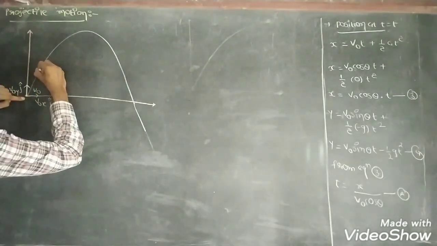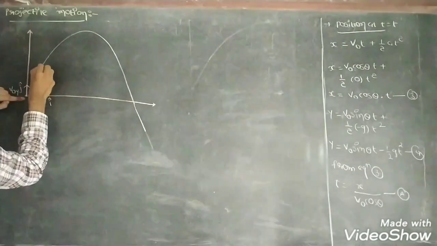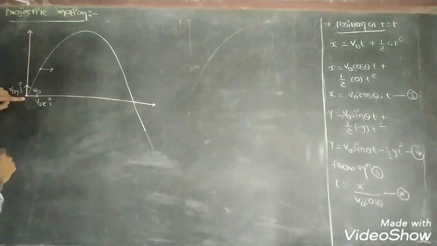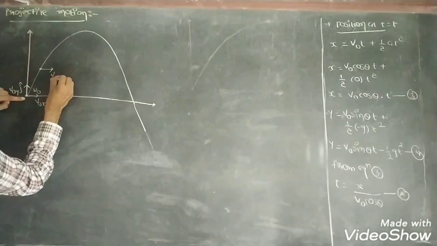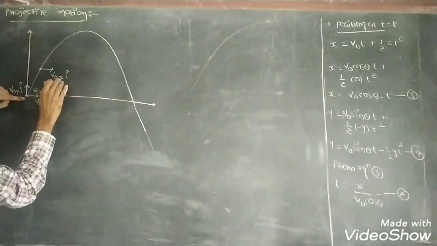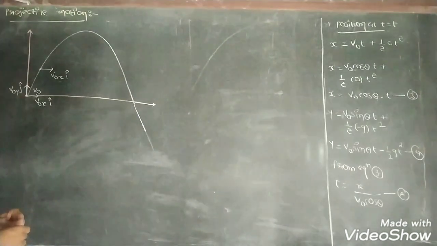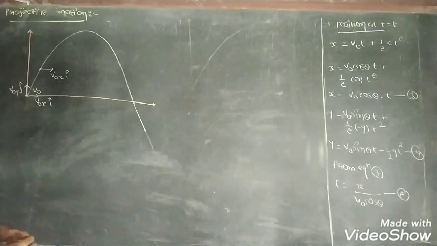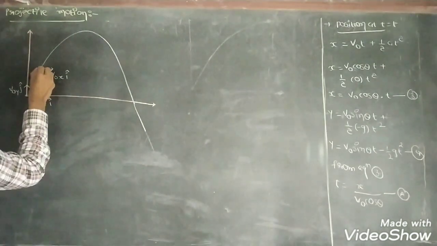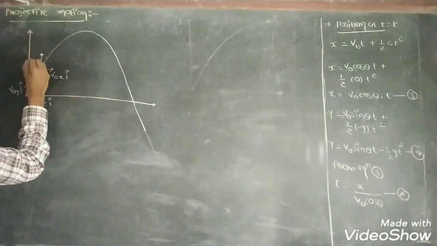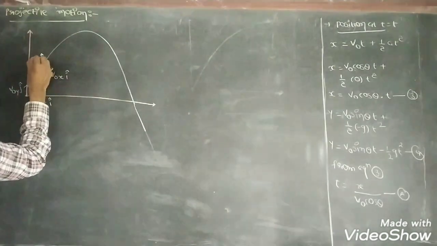After some time, at this point the x component is v0x i caret, as it is, because we already discussed that the horizontal component remains constant throughout the journey, but the y component is vy j caret.